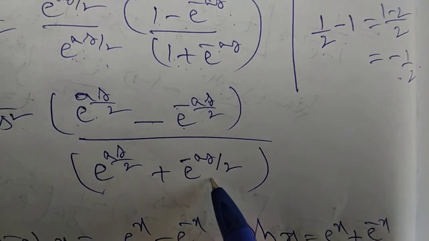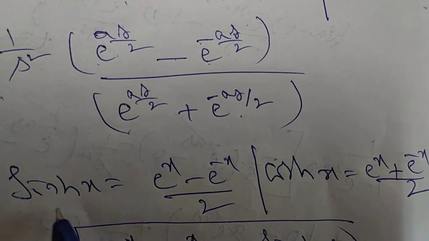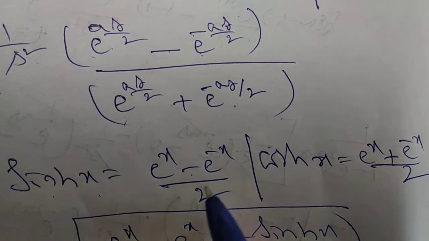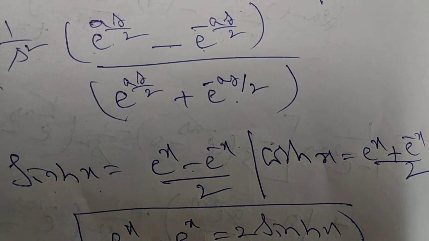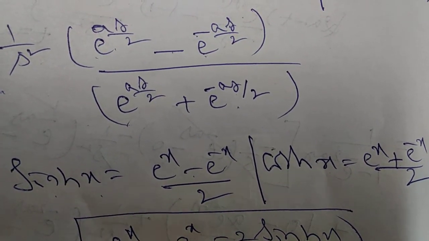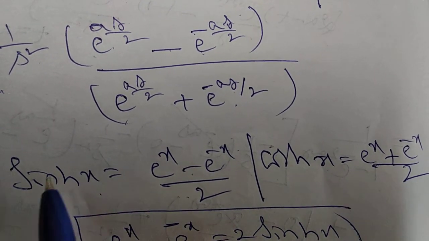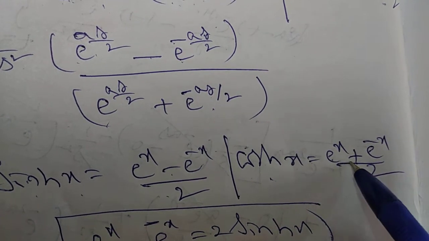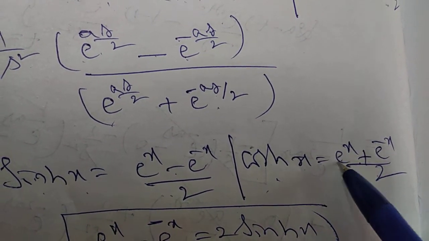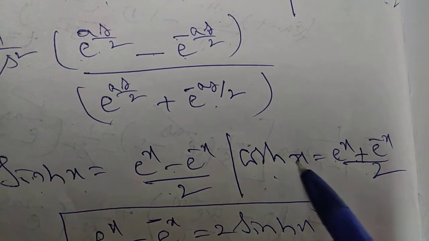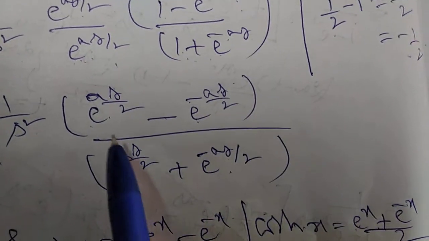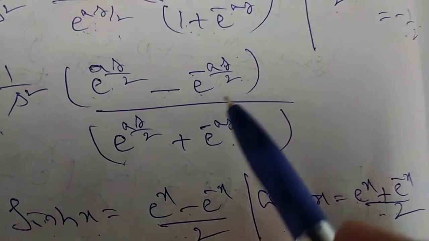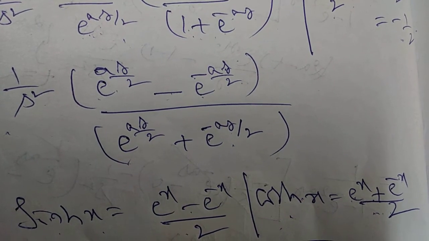Minus 1 by 2. So already we know one formula, sin hyperbolic x can be written as e power of x minus e power of minus x by 2. Cross multiply, what do we get? e power of x minus e power of minus x is equal to 2 sin hyperbolic x. Similarly, cos hyperbolic x can be written as e power of x plus e power of minus x by 2. Cross multiply, e power of x plus e power of minus x is equal to 2 cos hyperbolic x. So here also same thing is there. See, e power of x minus e power of minus x. So here x term is not present. Generally we have taken here x term.